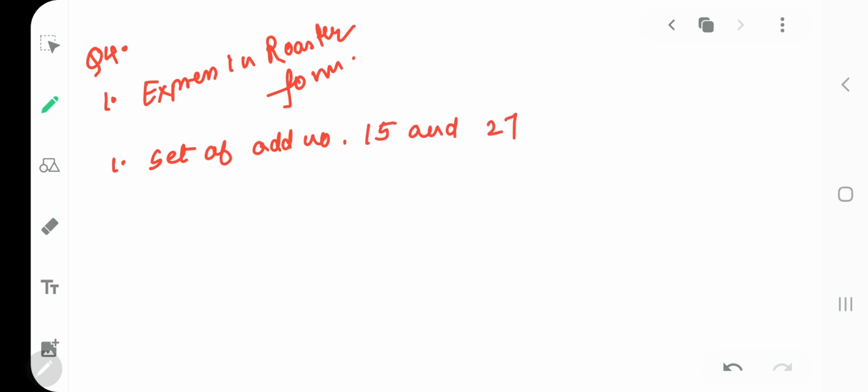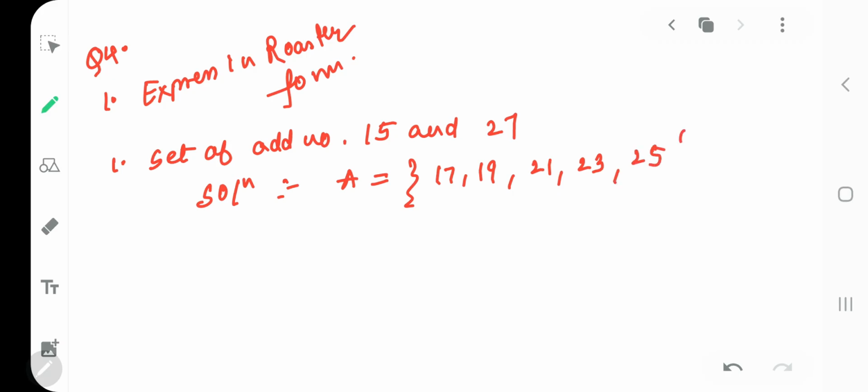So you have to make a set. You can name the set A and write all the odd numbers between 15 to 27. So that will be 17, 19, 21, 23, 25. Got my point clear?